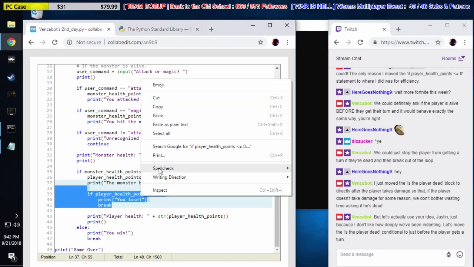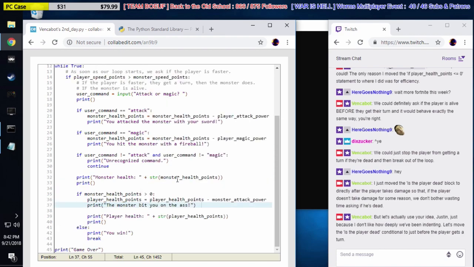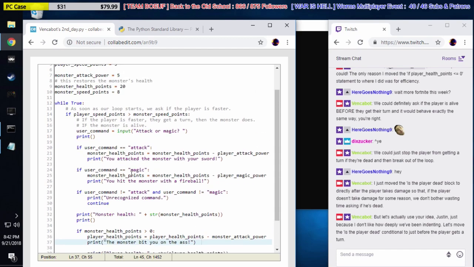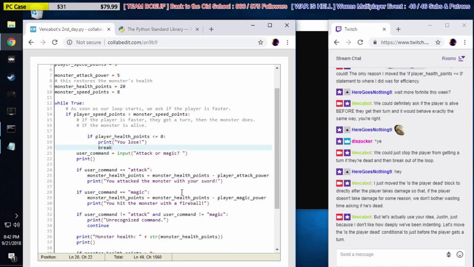Let's grab this, cut it. So here's what we can do. We could move it to where Justin recommended, like right here. This is where Justin recommended it, right before the prompt. And he's right. This will totally work just fine.